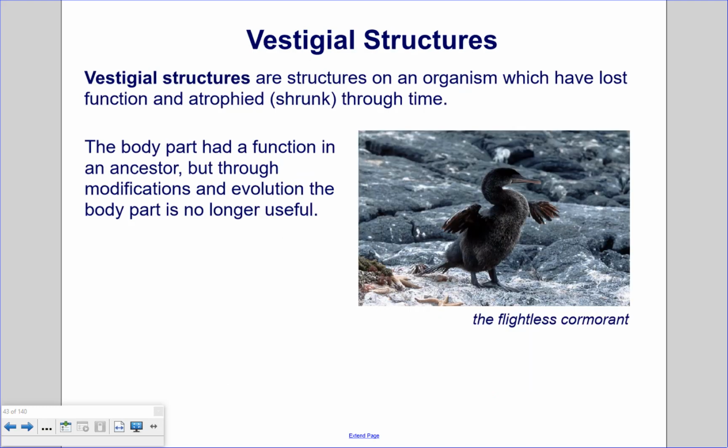Vestigial structures. Vestigial structures are structures on an organism which have lost function and atrophied or shrunk through time. The body part had a function in an ancestor, but through modifications and evolution, the body part is no longer useful. For example, here we have the flightless cormorant, which is the descendant of a bird that can fly. But over time, it adapted for different purposes, didn't need to fly anymore, and so the wings have just shrunk down and atrophied.